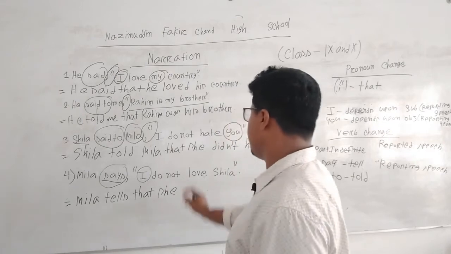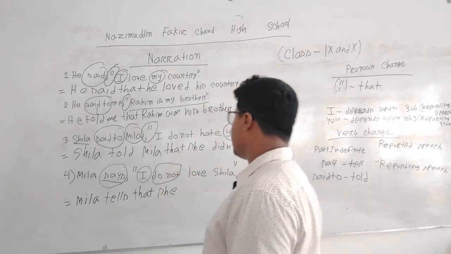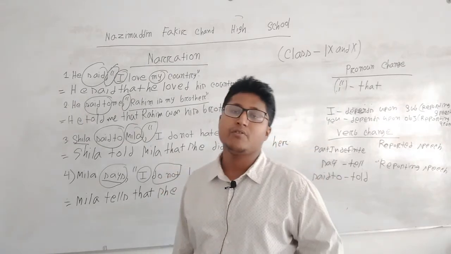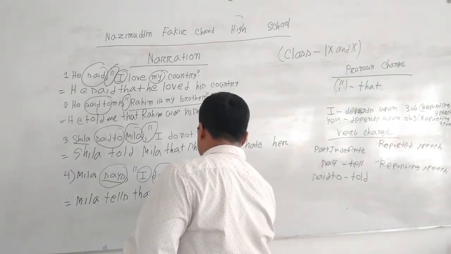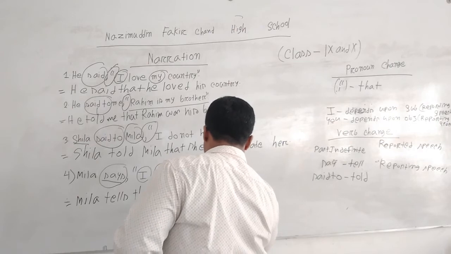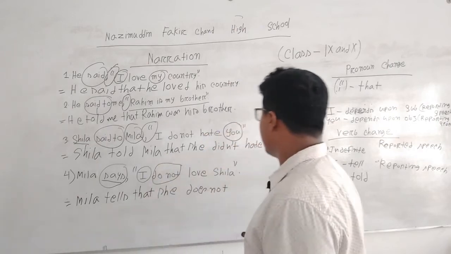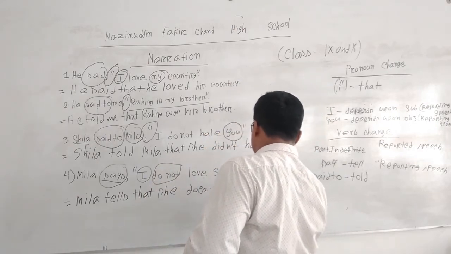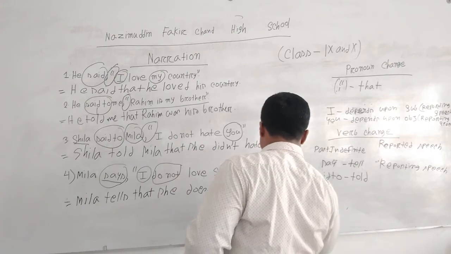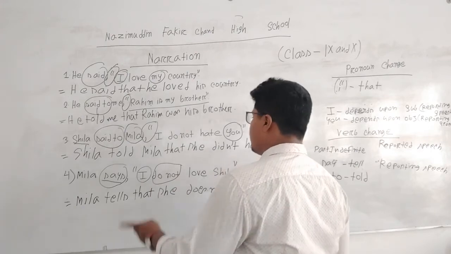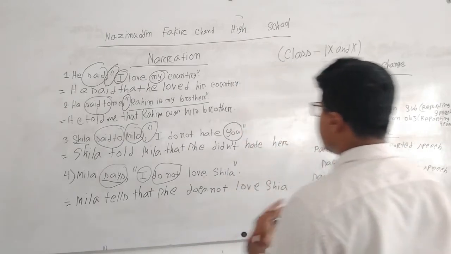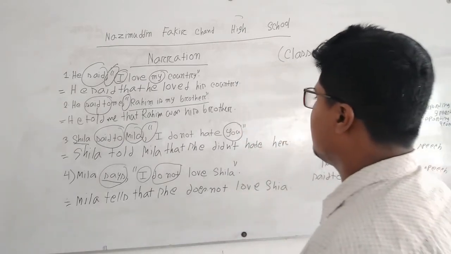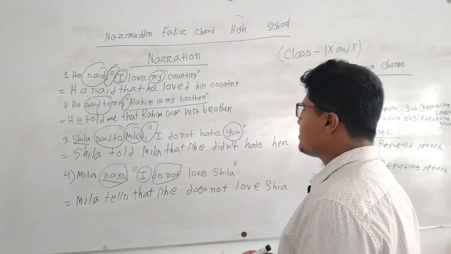After that there is "do not." As we know that "she" is third person singular, we have to write "does not." Then "love," then Sheila. Mila tells that she does not love Sheila. So what is the change?